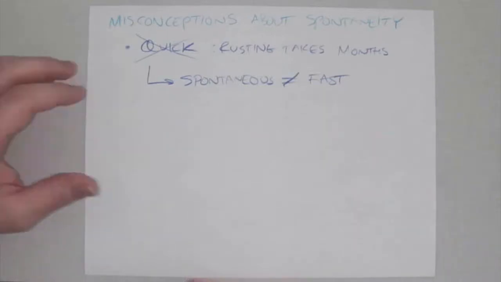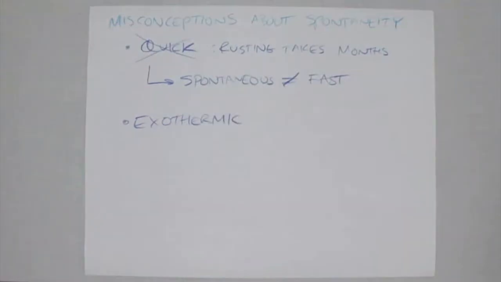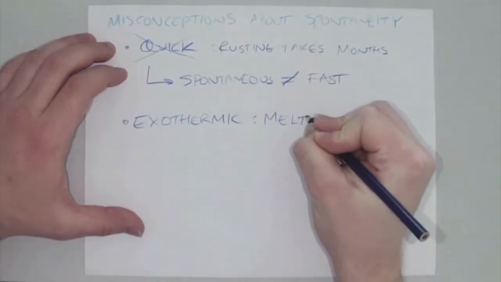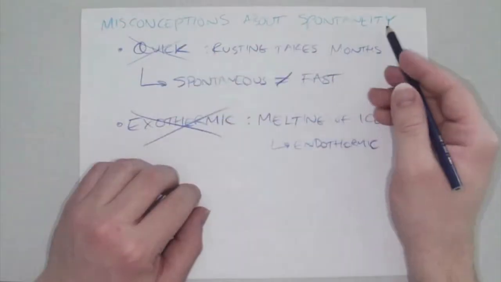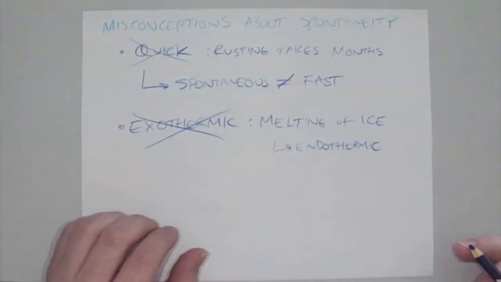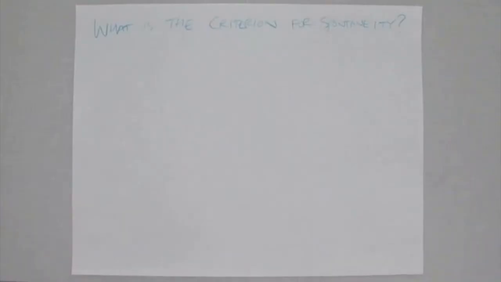The other big misconception is that spontaneous processes are always exothermic. A spontaneous process doesn't have to release energy. For instance, melting of ice is actually an endothermic process. However, as it's pretty obvious to see, if you have some ice, it's going to melt in your hand. It's a spontaneous process. So think about how spontaneity is something that's eventually going to happen. It's nature's arrow, but it could be very slow, or it could actually take energy to happen, be an endothermic reaction.